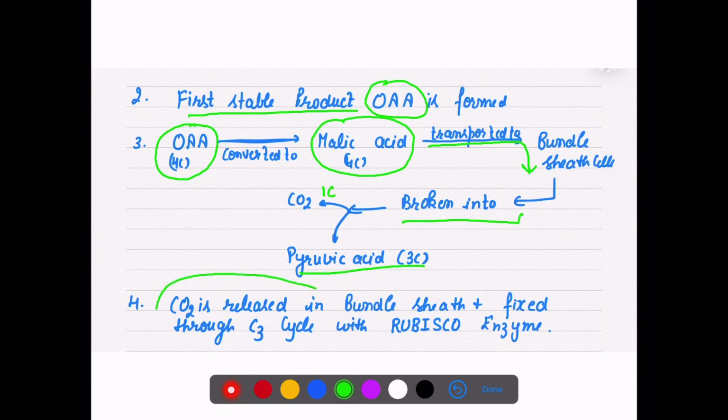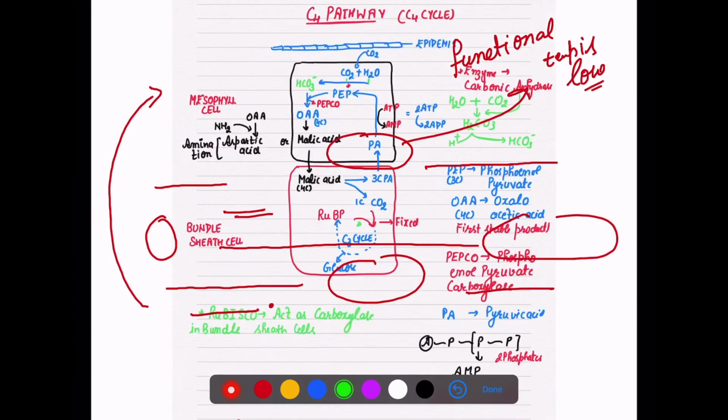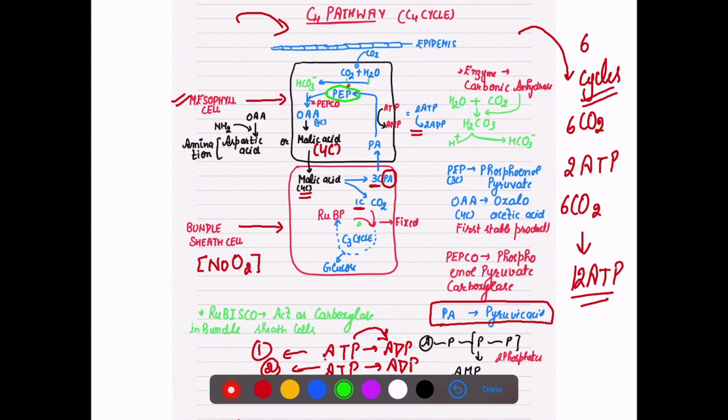CO2 is released in the bundle sheath and fixed through the C3 cycle with the help of which enzyme? Rubisco enzyme. So that is all about our C4 pathway. You have to go through this diagram very carefully and then you can mention your points, because this is very important for your 5 marks question.